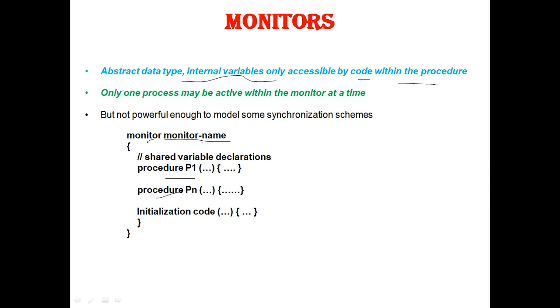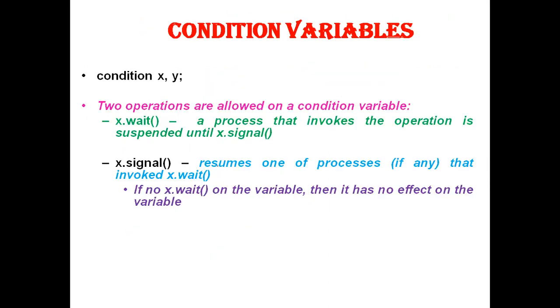Next, the monitor construct as defined so far is not sufficiently powerful for modeling some synchronization schemes. For this purpose, we need to define additional synchronization mechanisms, and these can be provided with the help of condition variables, that is condition x, y variables.